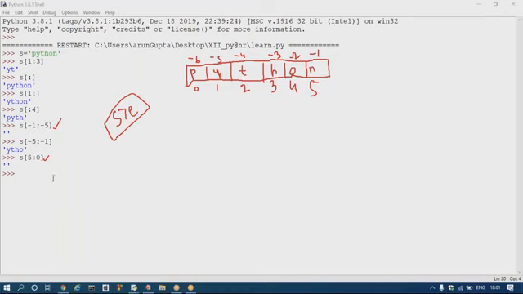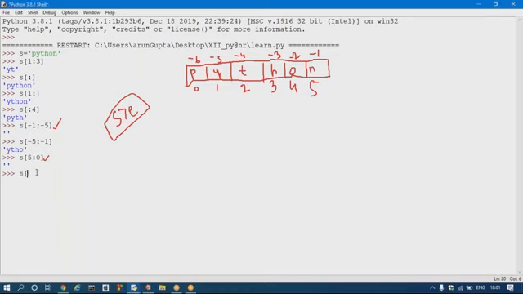One more statement I have: s of 0 colon 0. What will be the output? P? No, it is an empty string.